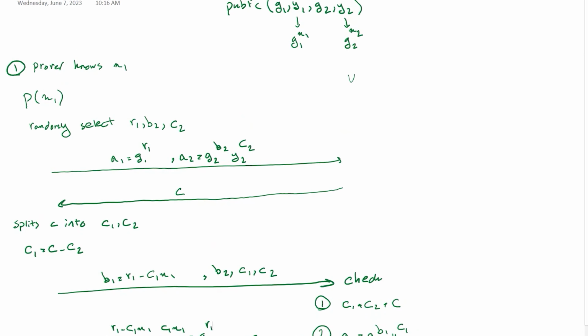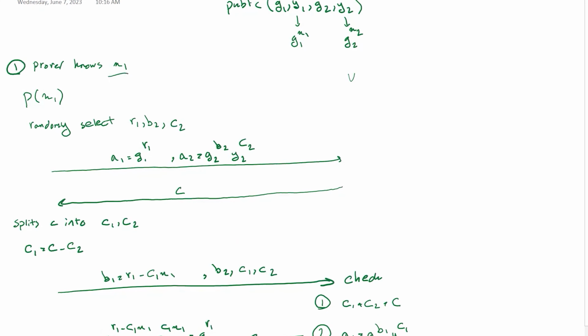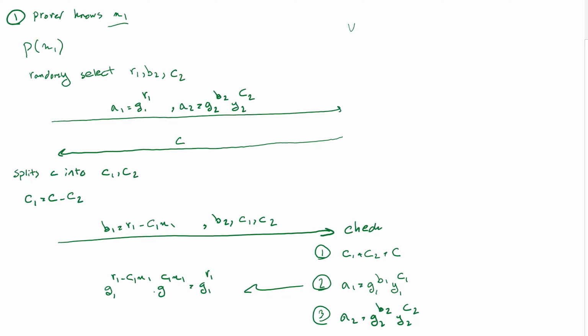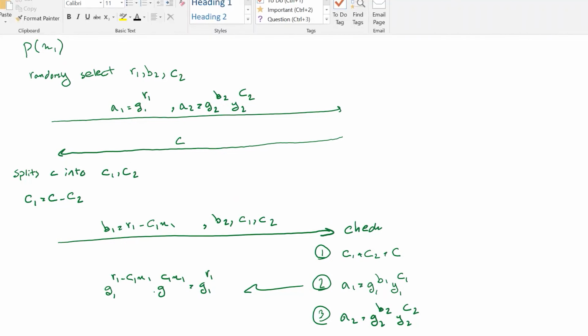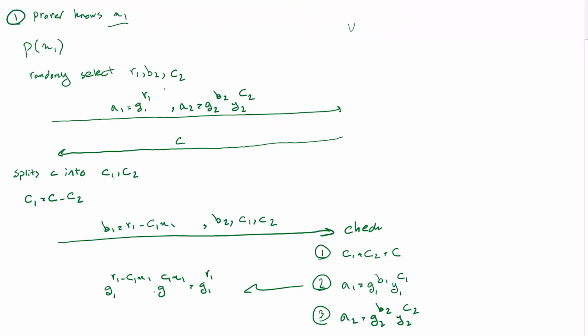So in the case that the prover only knows X1, we are able to prove for one side of the formula, but the other side, if I drew a line, we are proving over here, and then we are simulating over here.